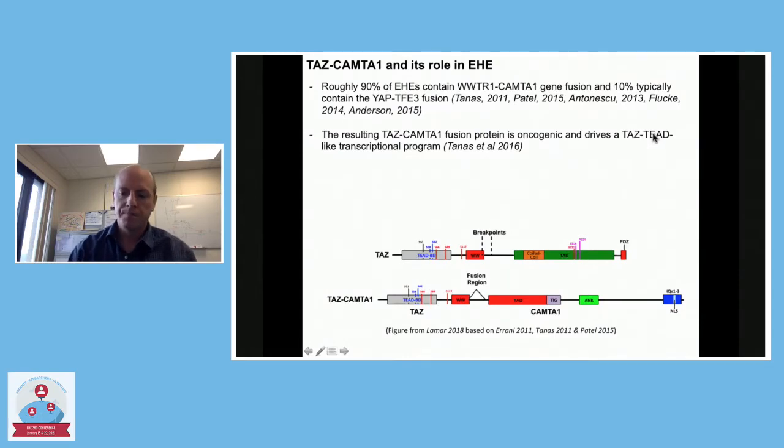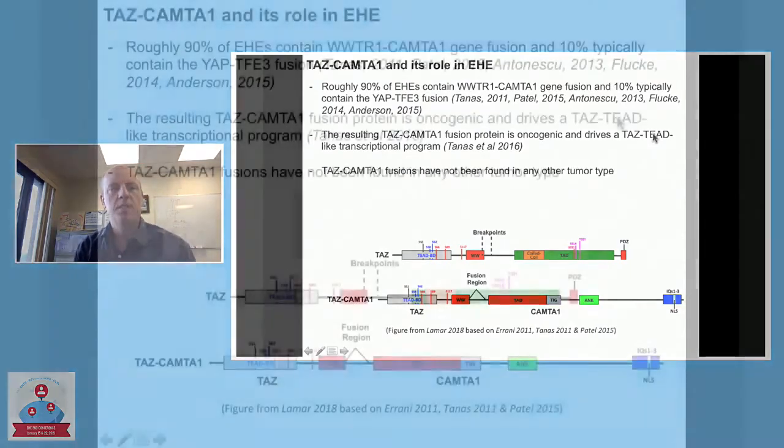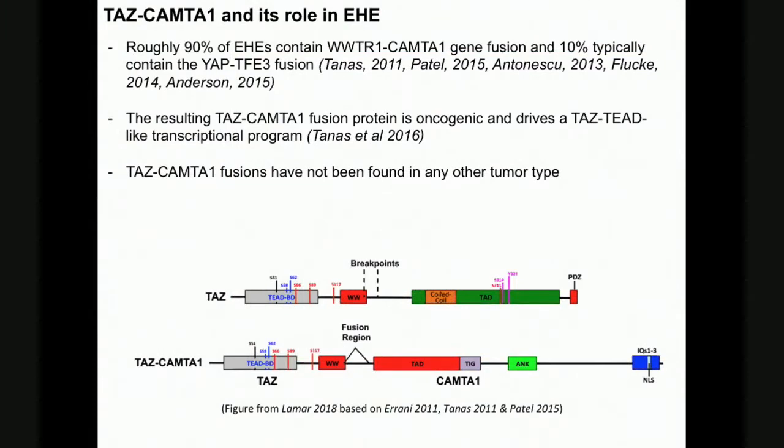What's really interesting to me about this disease is this fusion protein isn't found in any other type of cancer. Yet, if you look at other cancers, you see activation of TAS, which would presumably drive this same transcriptional program or a similar one, playing a really causal role in many cancer types. And so it seems like this fusion protein, in combination with the unique cell of origin in EHE, is really creating a situation where this disease will develop.